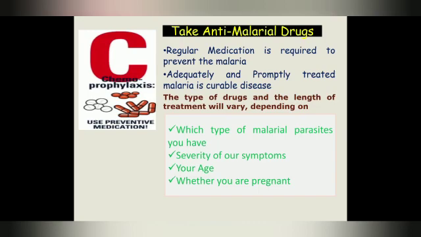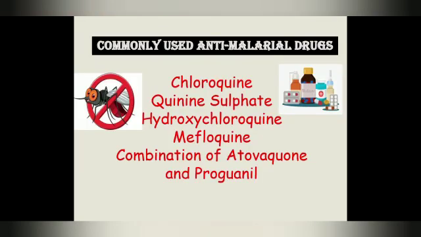C. Chemoprophylaxis, use of preventive medication. The type of drug and the length of treatment will vary depending upon prevalence and type of malaria resistance, intensity of mosquito contact, age and state of health. Commonly used antimalarial drugs are chloroquine, quinine sulfate, hydroxychloroquine. Combination therapy is suggested nowadays.